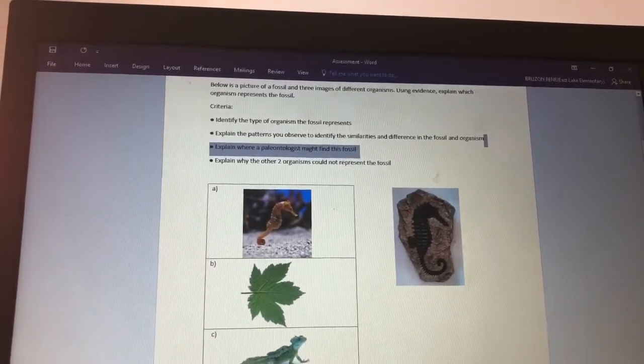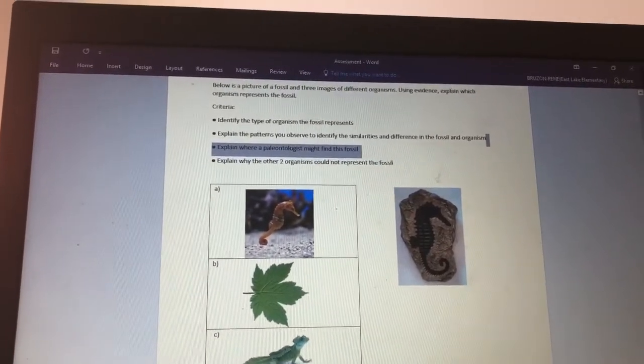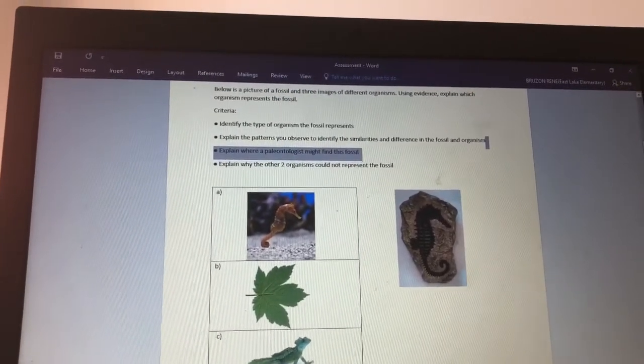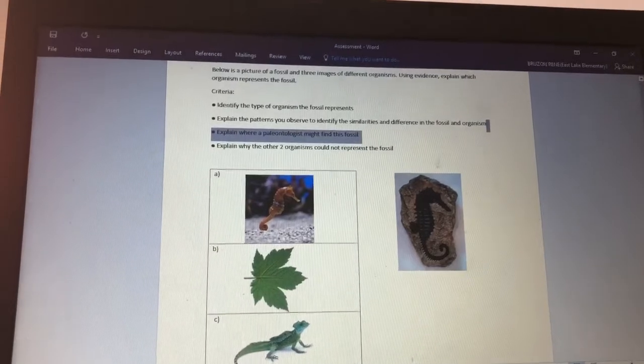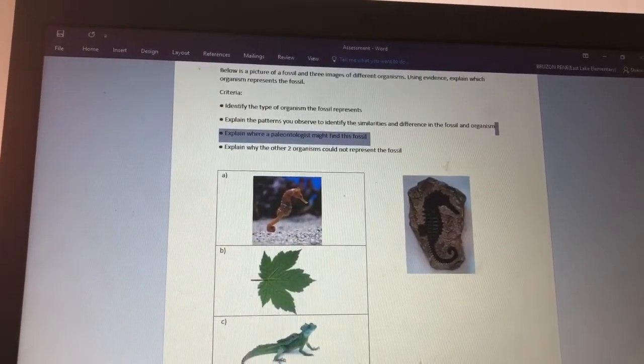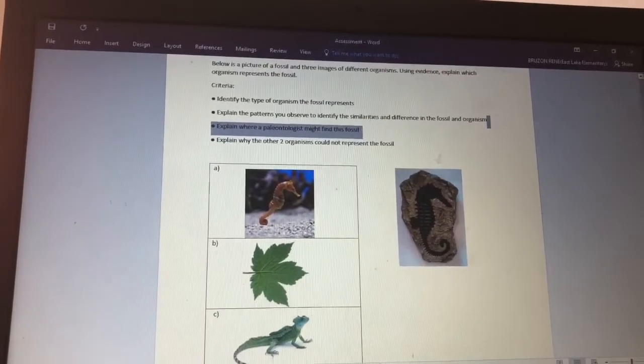You have to explain the patterns you observe to identify similarities and differences between the fossil and the organism, okay? You also have to explain why the other 2 organisms could not represent the fossil there, okay?